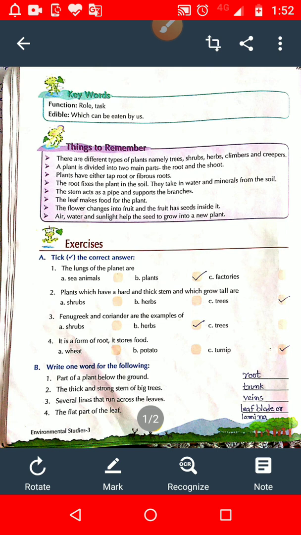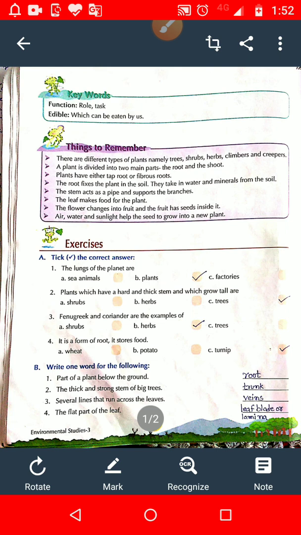And what other parts do you observe in this shoot? Other parts that you observe in the shoot are stems, branches, leaves, buds, flowers and fruits. So, name the two main parts of plant.